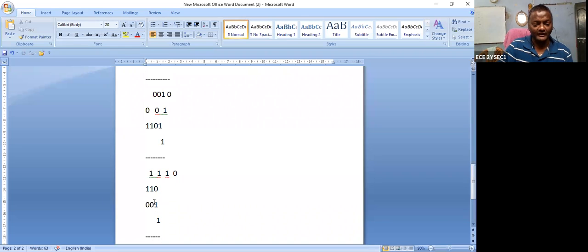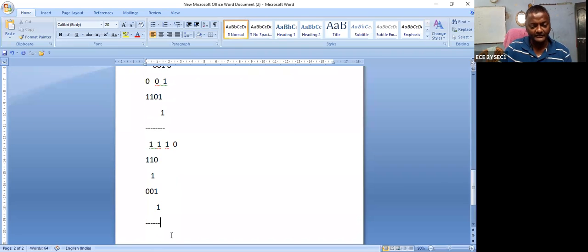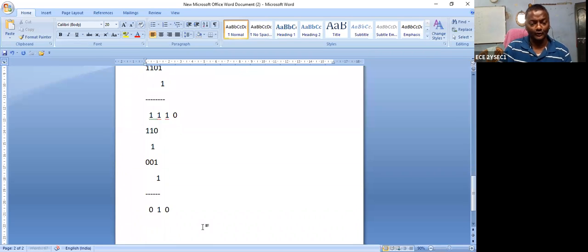1 plus 1, 1, 0. 1 plus 1, okay? This is 1. So 1, and then this is 0. Am I right? And next, 1 plus 0 is 1, and there is no carry. So 0 plus 0 is 0. Okay? So what I'm saying is, the negative number of the 2 is this.